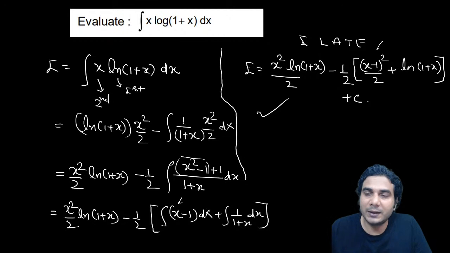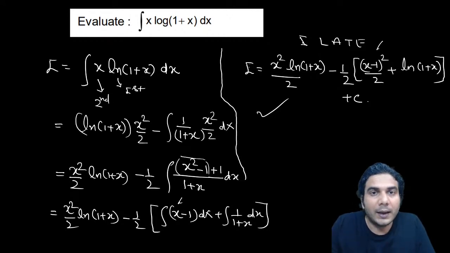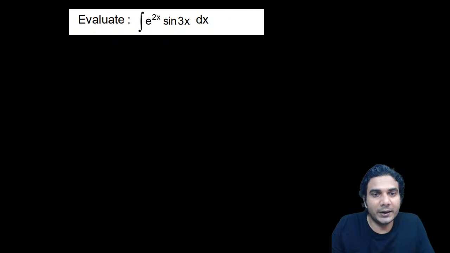So you can separate that according to what kind of answer is given in the option, accordingly you can manipulate it, alright? So this was the integration. Let's do another one.